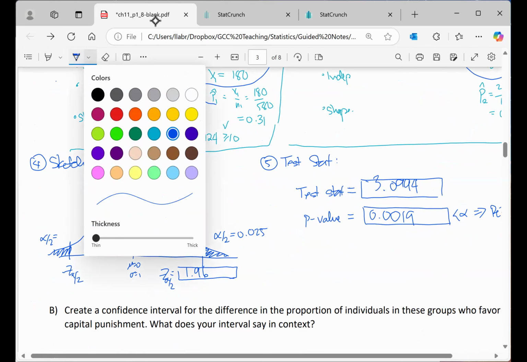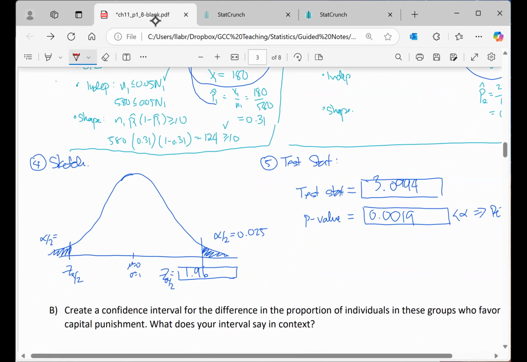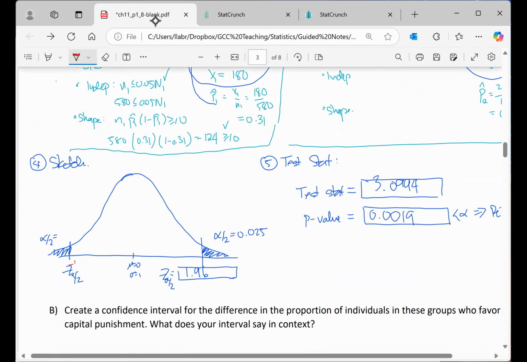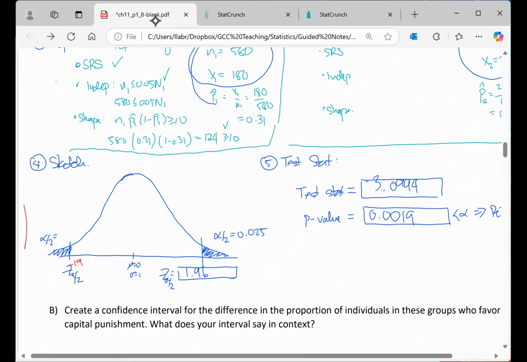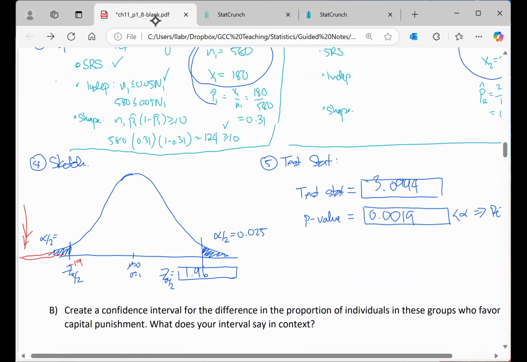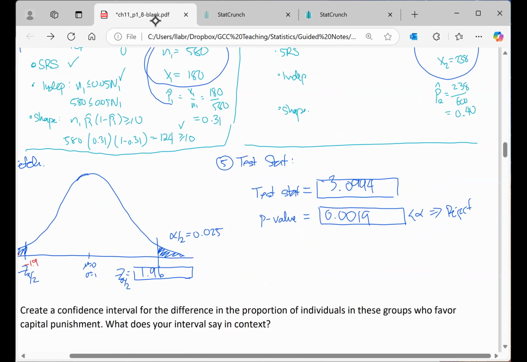So remember, always sketch it on the distribution just to emphasize that this is a sampling distribution. So -3, this value here is -1.9. So -3 is honestly way out here, extremely far off to the left-hand side of the sampling distribution. So we can see that we land in the critical region. So we're going to reject the null hypothesis.